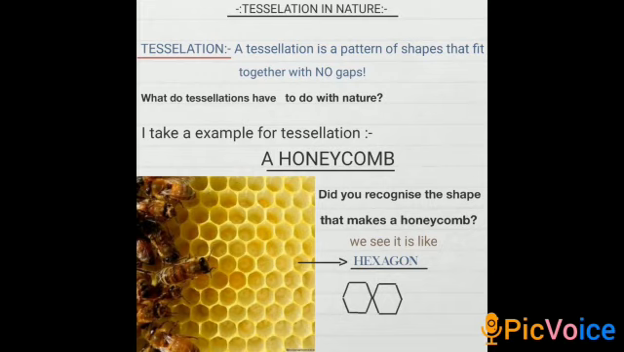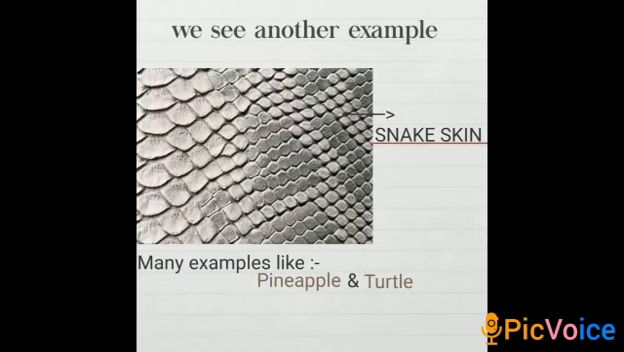I take another example for tessellation, the snake skin. You have all seen a snake. You see this picture, the snake's top leather. You see many shapes on the snake skin. These shapes fit together with no gaps. Many other examples are like pineapple and turtle.